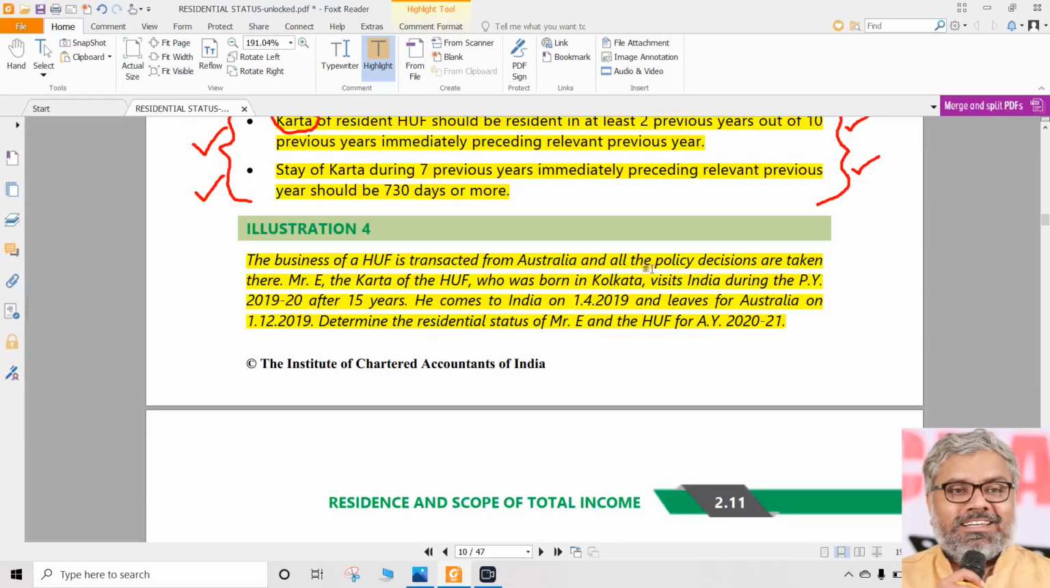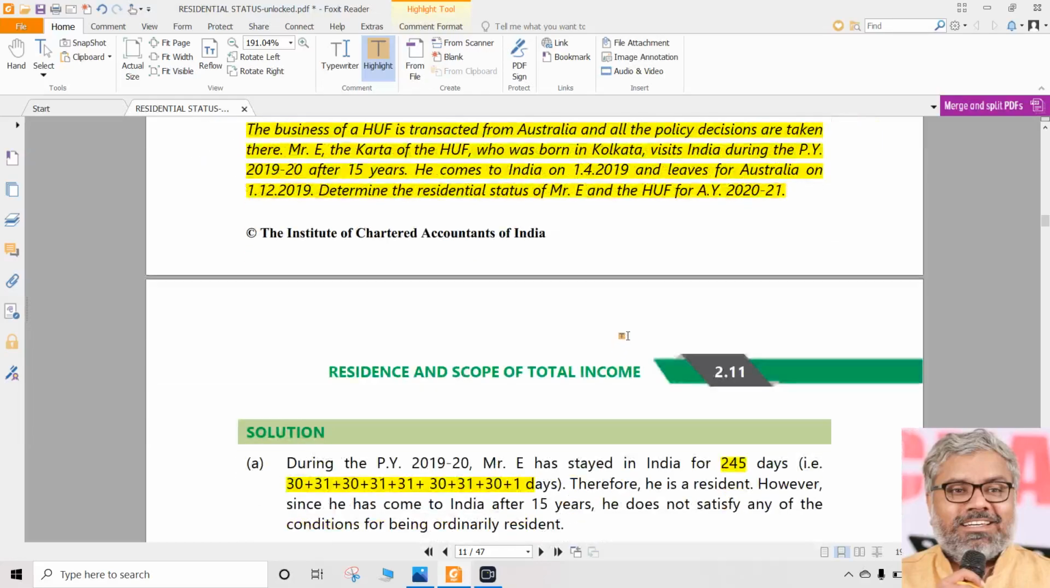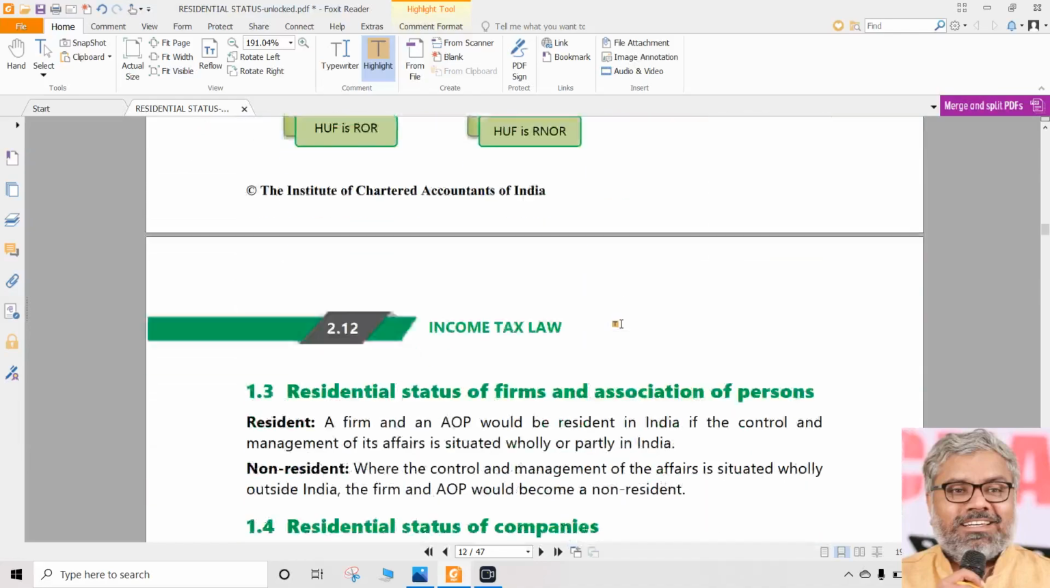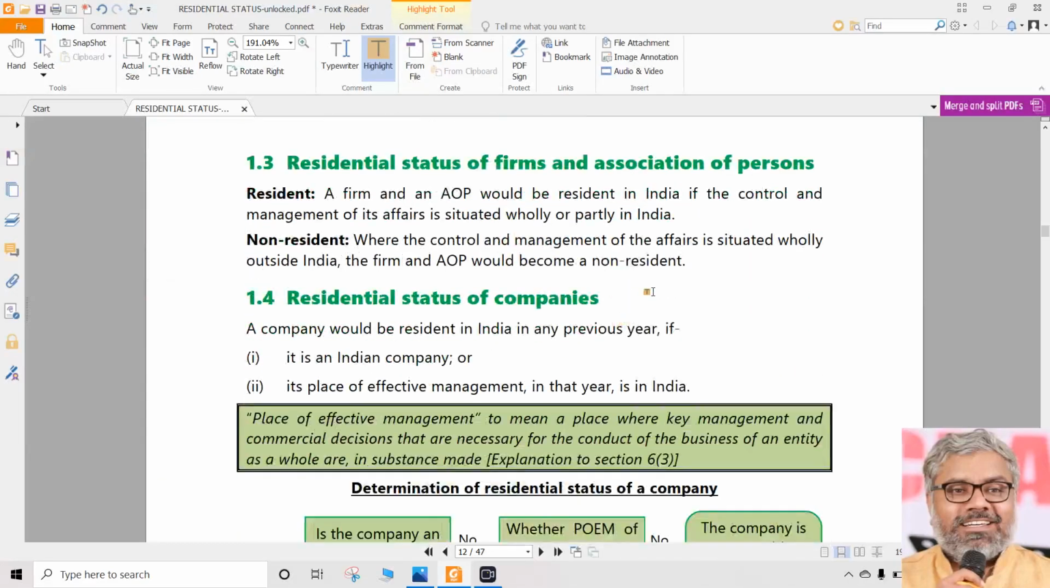But normally, as far as answer for this question is concerned, residential status of HUF is that of non-resident. Residential status of Mr. E is that of RNOR. That is the answer. And HUF is important also, like individuals, because at least there will be a calculation involved. If not for basic conditions, at least for additional conditions, there may be a bit of calculation. There are no basic conditions for HUF. Basic condition is simply control and management of its affairs.